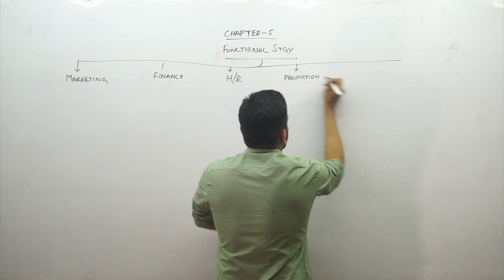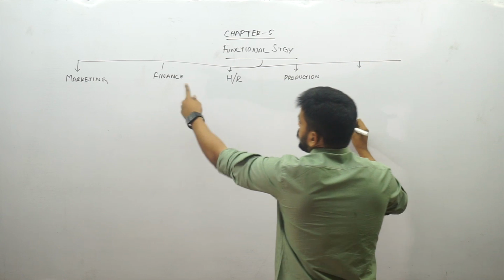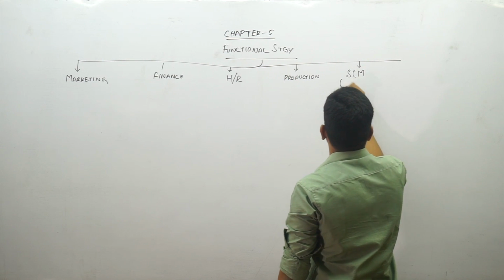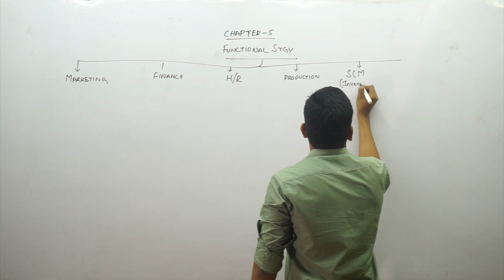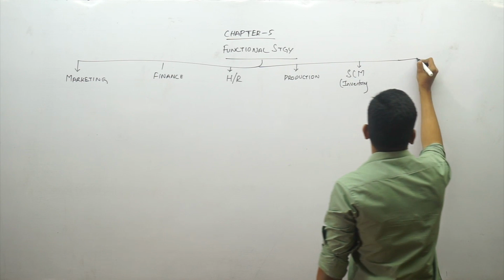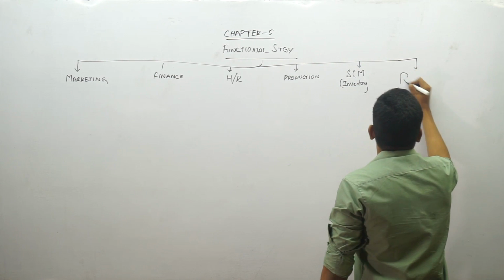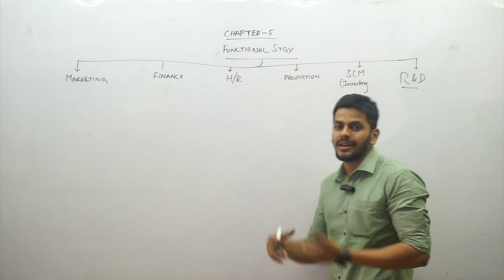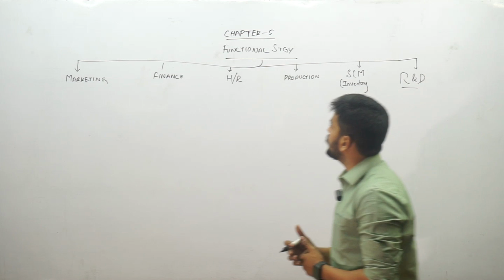Then supply chain management, which has to do with inventory. And then lastly, but the most important one, is R&D. This is an optional one, because most people don't do it, some people do it, some people don't. Okay, let's see what the functional strategies deal with.